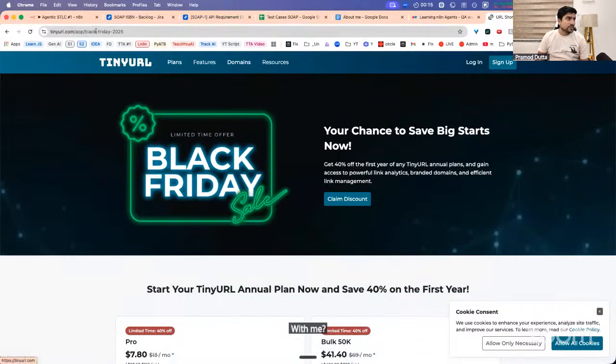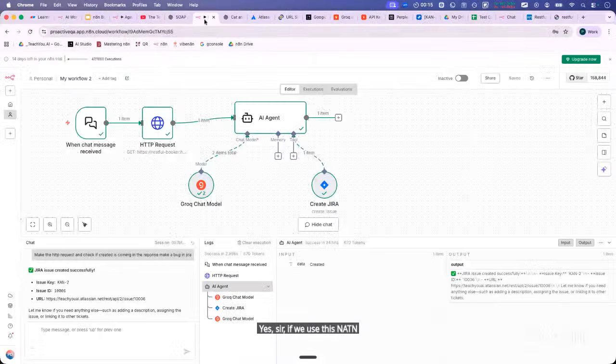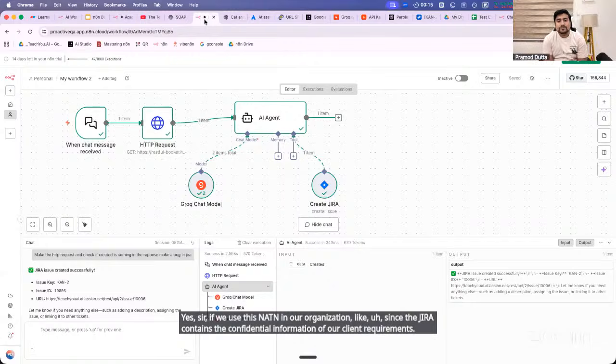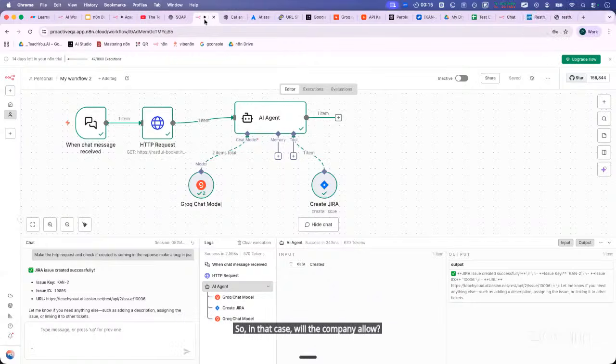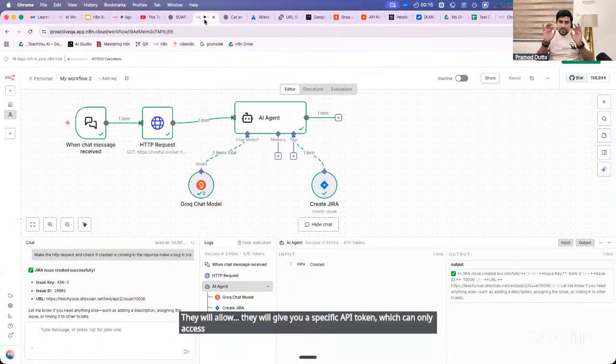Yes, go on Sasi, please. Yes, sir. If we use this n8n in our organization, since Jira contains the confidential information of our client requirements, in that case will the company allow it? If we ask them to allow, they will give you a specific API token which can only access the specific project.